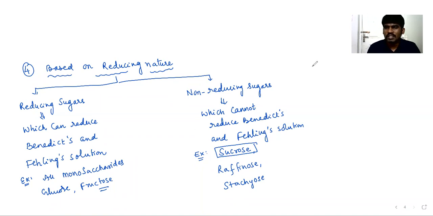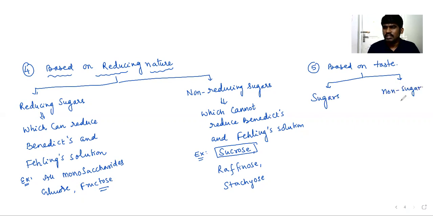So this is one classification, but another simple classification we have is based on taste, right? Based on taste, we have two types of carbohydrates which are said to be sugars and non-sugars. Non-sugars are sweetless, and sugars are sweet to taste.